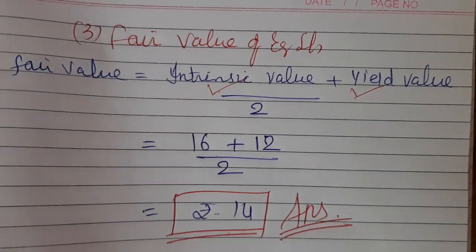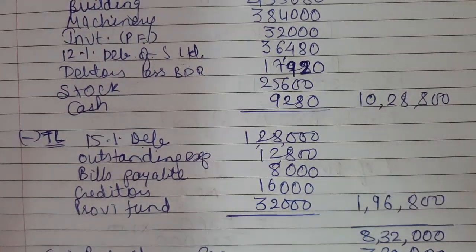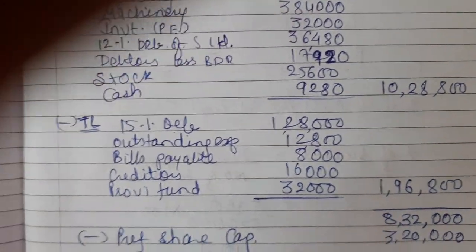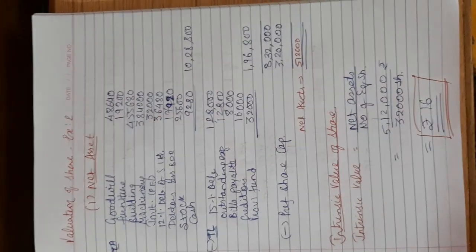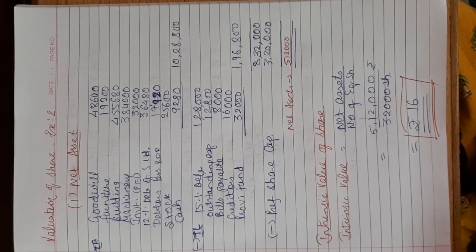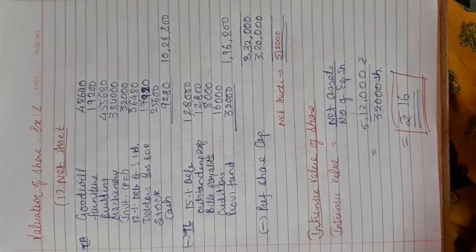I am just revising all these things for your better clarity. I am just changing the focus of the phone so that it is clearly visible to you all and you can take a snapshot of the same. See, this is the first page, calculation of net asset and intrinsic value.